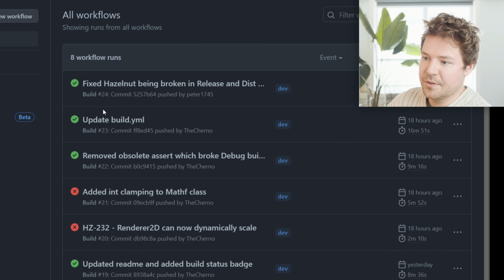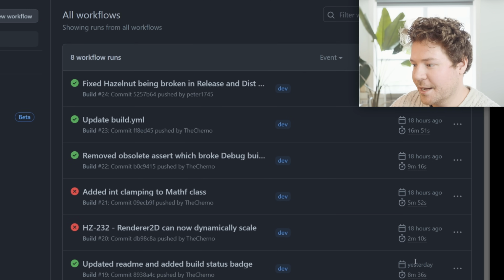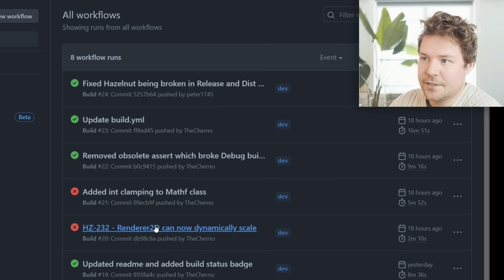So I want to know if all of them are broken or if just one of them is broken, or something like that. So fail fast means that it's not going to abort everything if one of them fails. So that was important as well, because before I updated it, it was failing fast. Now immediately once I enabled this yesterday, a real world use case actually just naturally happened, which is great. This was useful immediately because you can see that I finally fixed Renderer 2D.